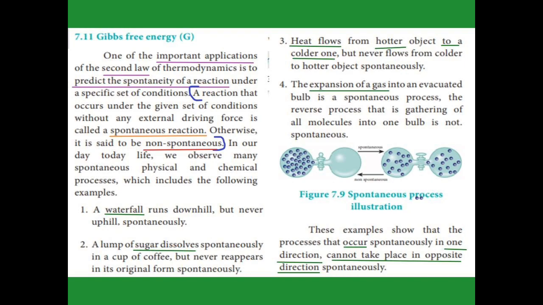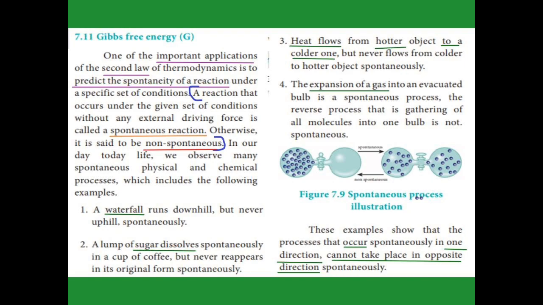In the same way, see the diagram. In this diagram, the container has two compartments, one containing gas and the other with no gas, closed in the middle. If you open the middle, the gas moves from one compartment to the other.